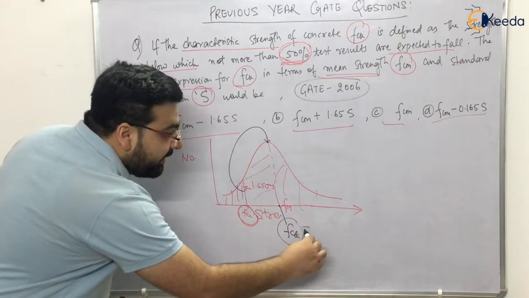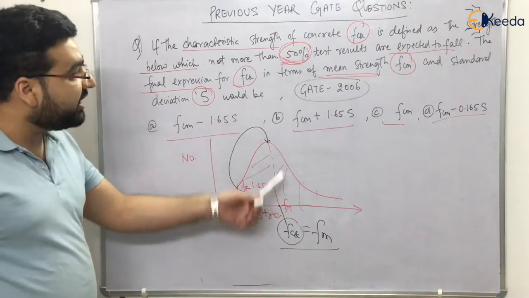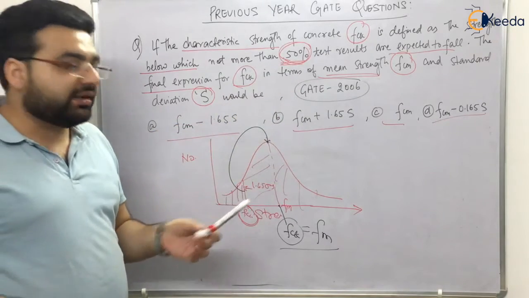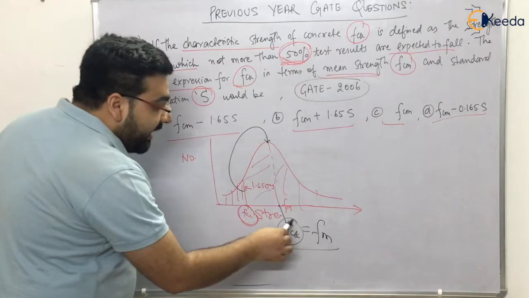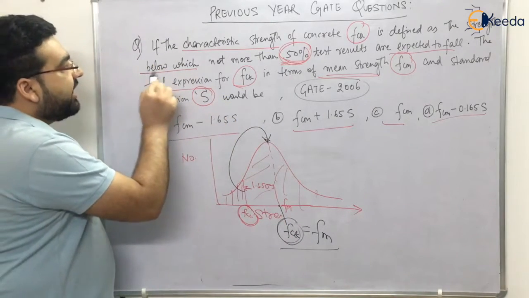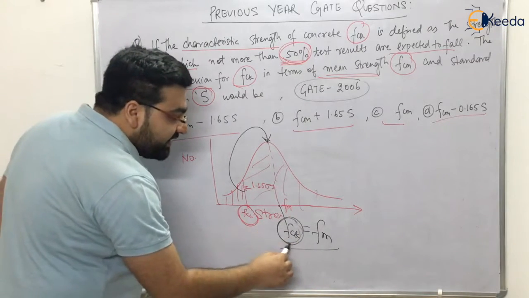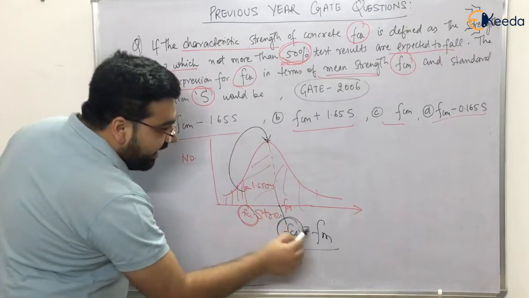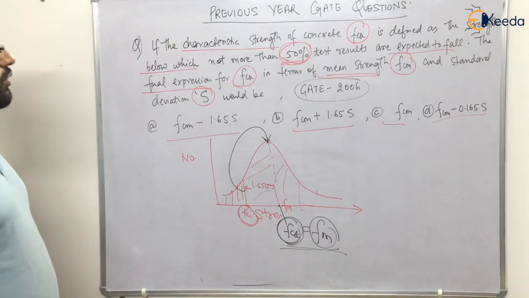Now FCK will become equal to the mean strength. Simple, because for mean strength, he has not given any different definition. Mean strength will be the same, but FCK is now below which not more than 50% of the results are expected to fall. It means FCK has shifted its location to FCM. Now FCK has become equal to FCM. So this was the only concept.